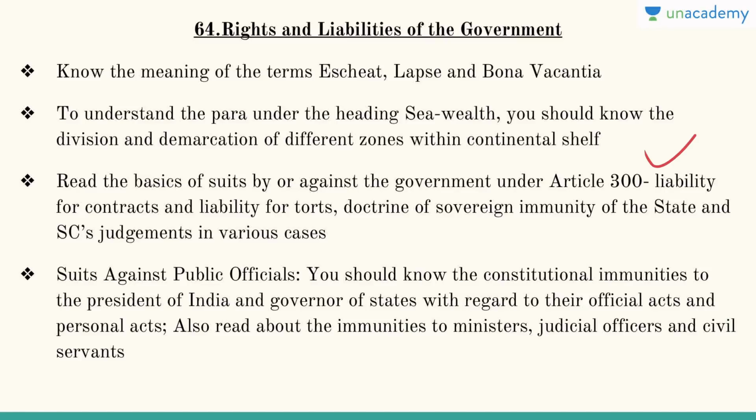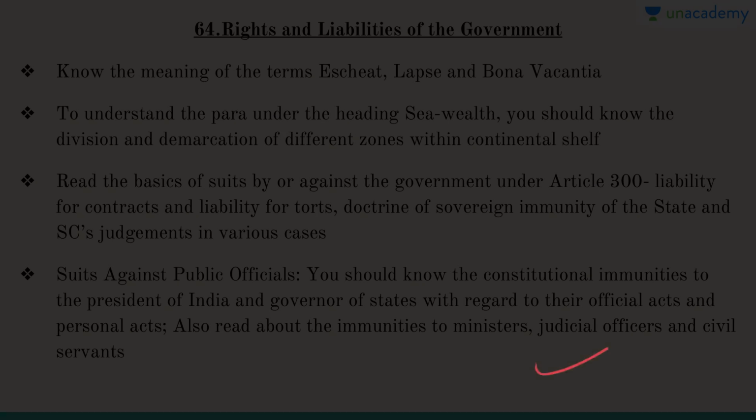Remember the basics of suits by or against the government under article 300. So liability of contracts, liability of torts. Then suits against public officials. You should know the constitutional immunities given to the President of India and Governors of States. Also read the immunities to ministers, judicial officers and civil servants.